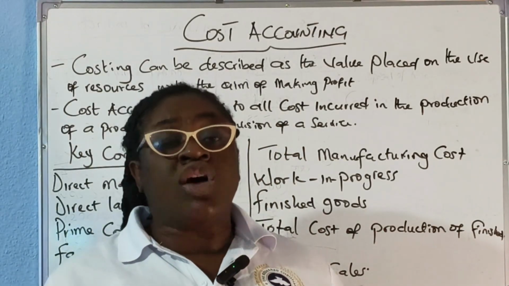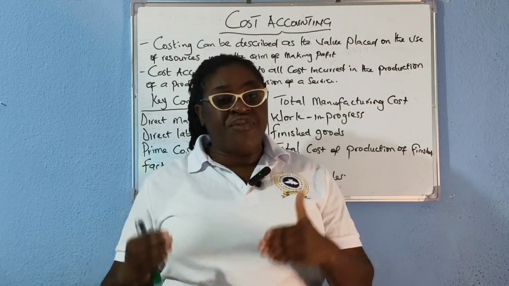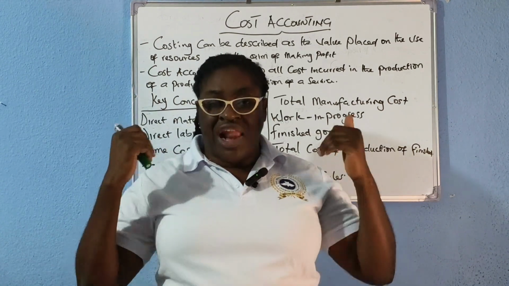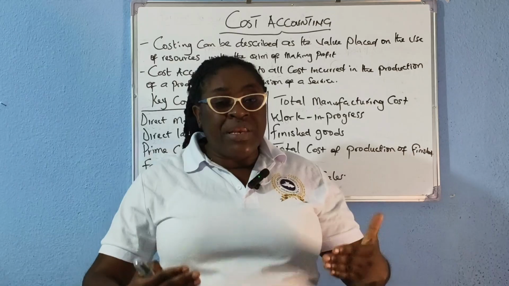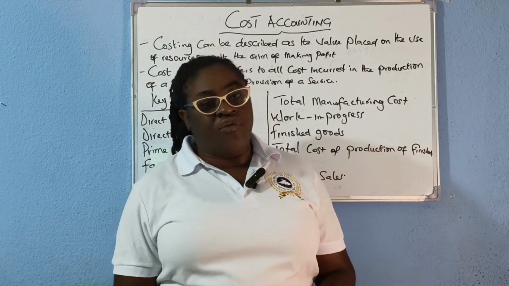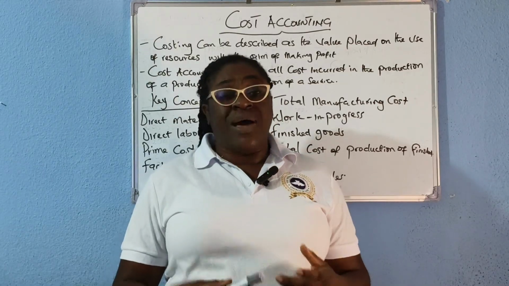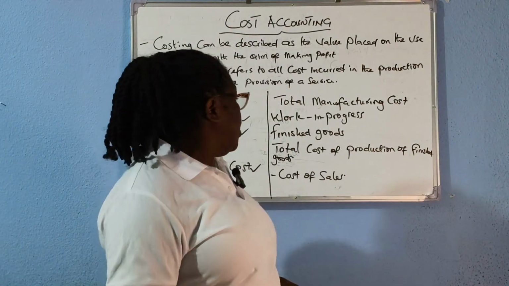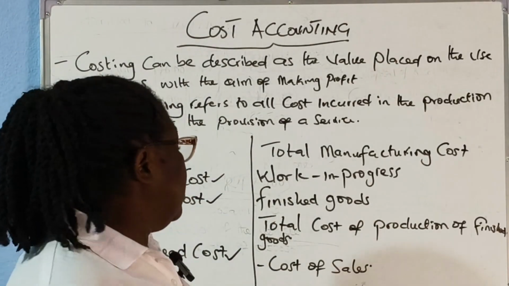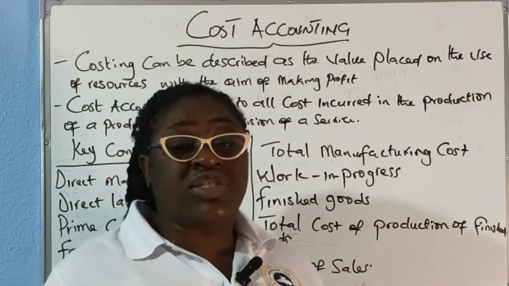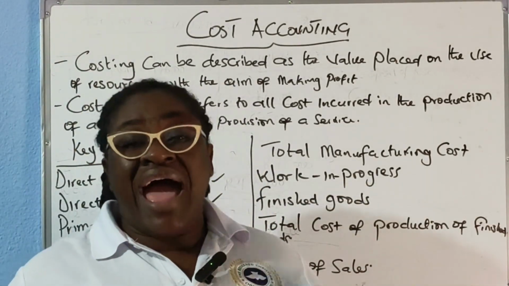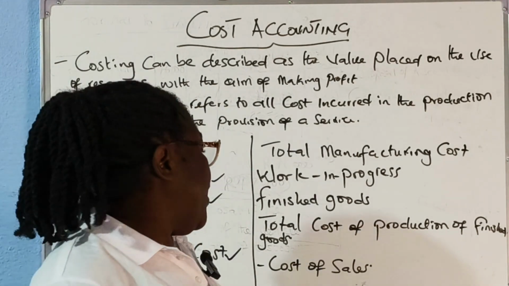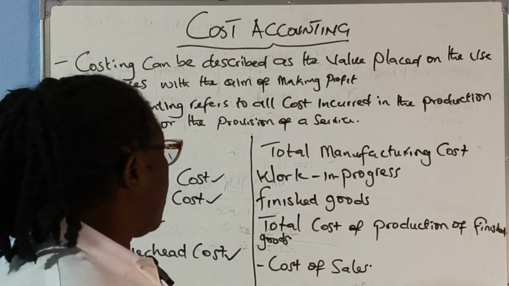Those materials that the factory is still working on at the closure of last year become the opening work in progress at the beginning of the current year. And those we are unable to finish this current year will become our closing work in progress at the end of this year. So the closing work in progress at the end of this year becomes the opening work in progress for the next financial year.